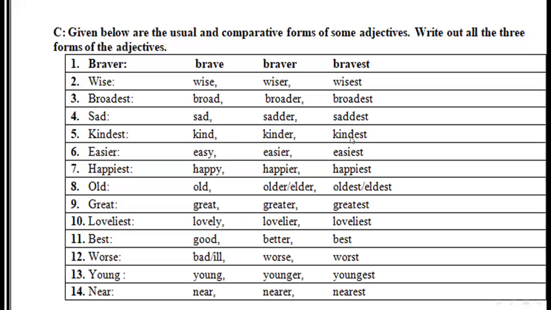Broad, broader, broadest. Sad, sadder, saddest. Kind, kinder, kindest. Easy, here you see the y, insert ier, easier and easiest. Happy, again insert ier, happier, happiest. Old, older, oldest. Great, greater, greatest. Lovely, lovelier, loveliest. Good, better, best. Bad, worse, worst. Young, younger, youngest. Near, nearer, nearest. This is also very easy exercise. You must complete it in your book.